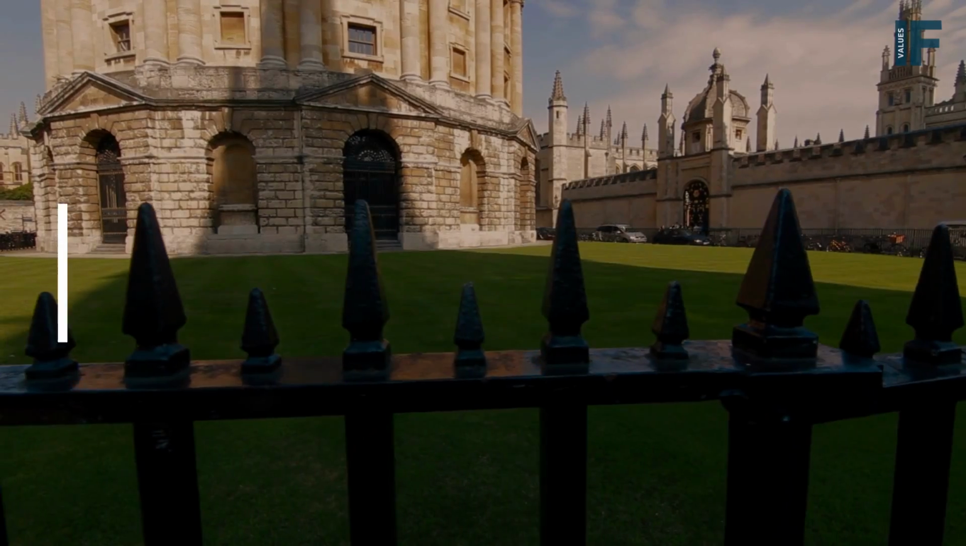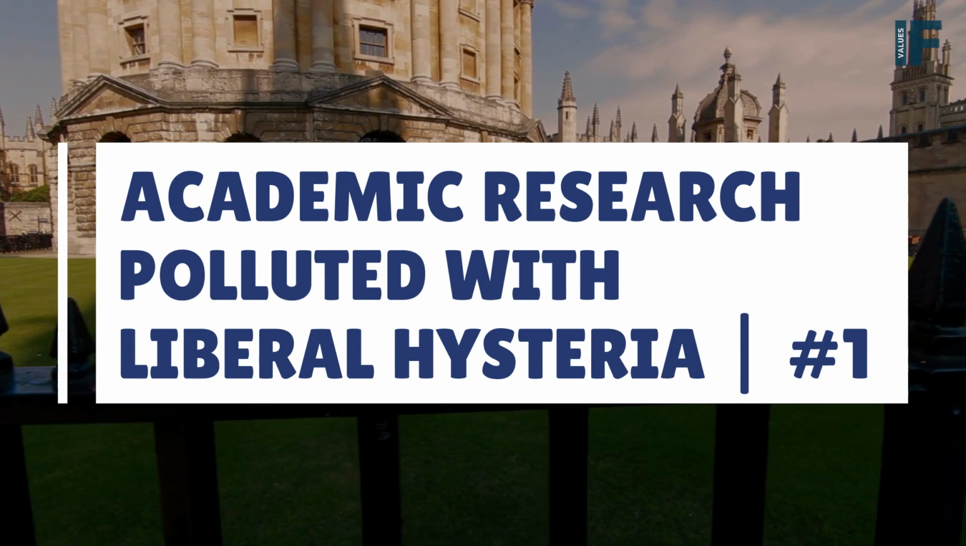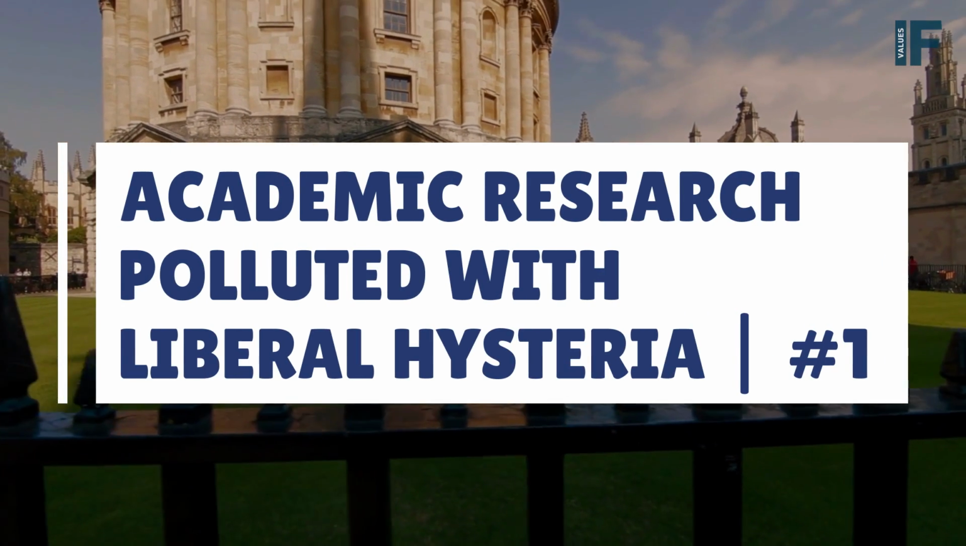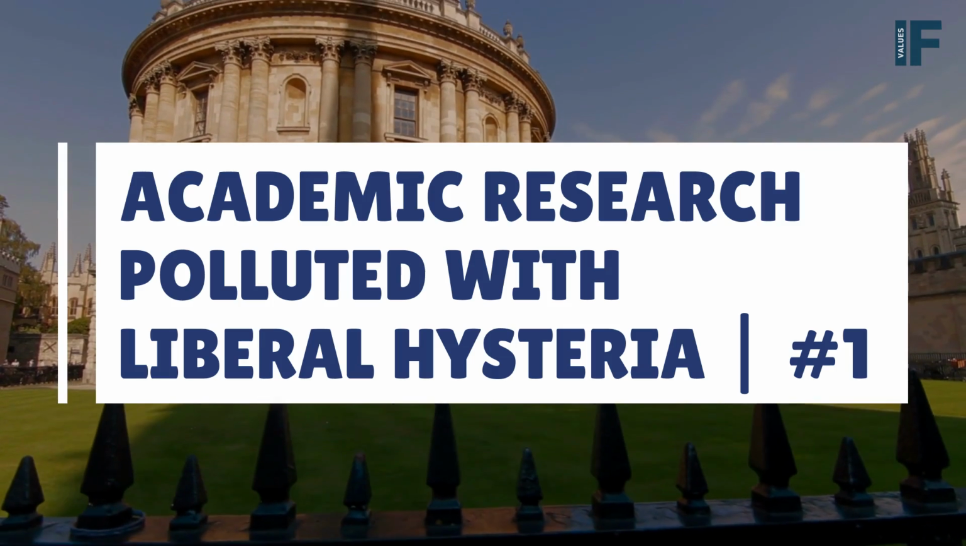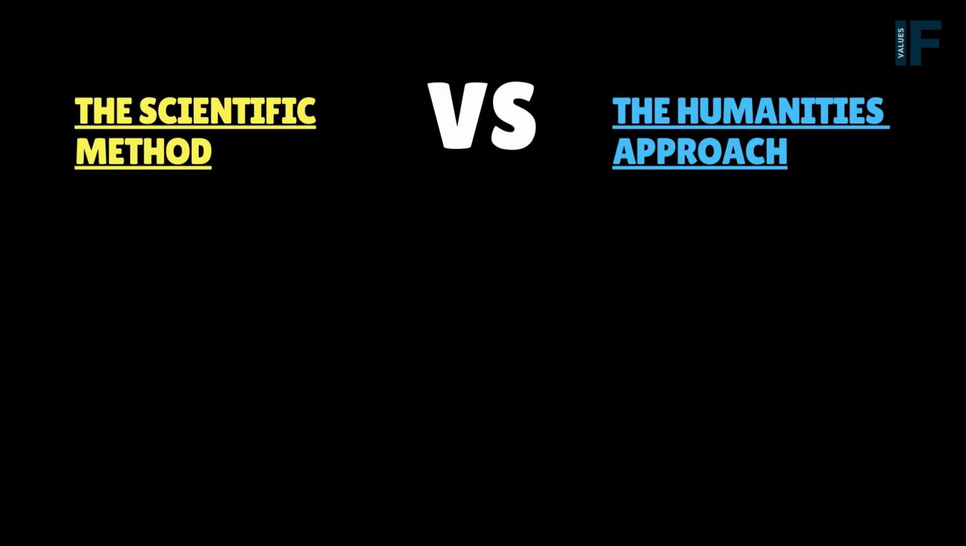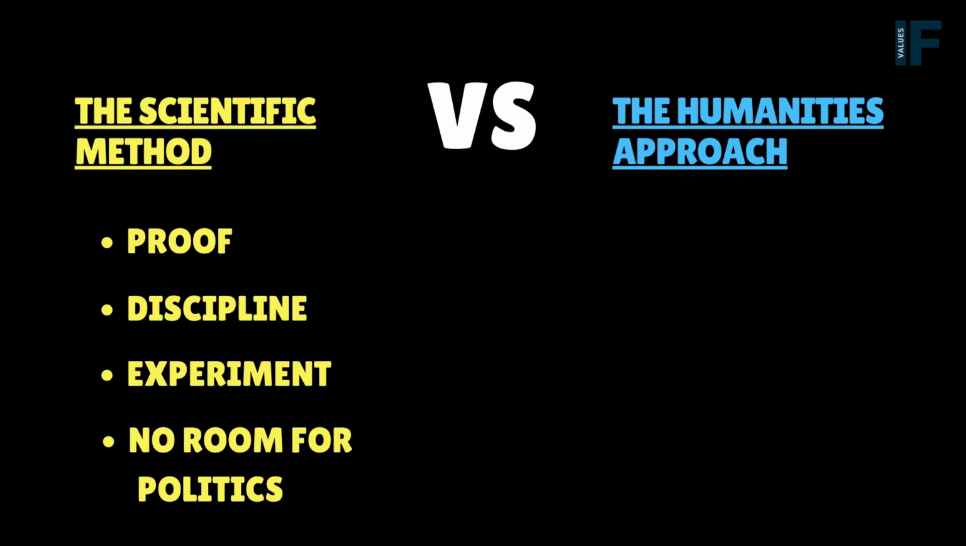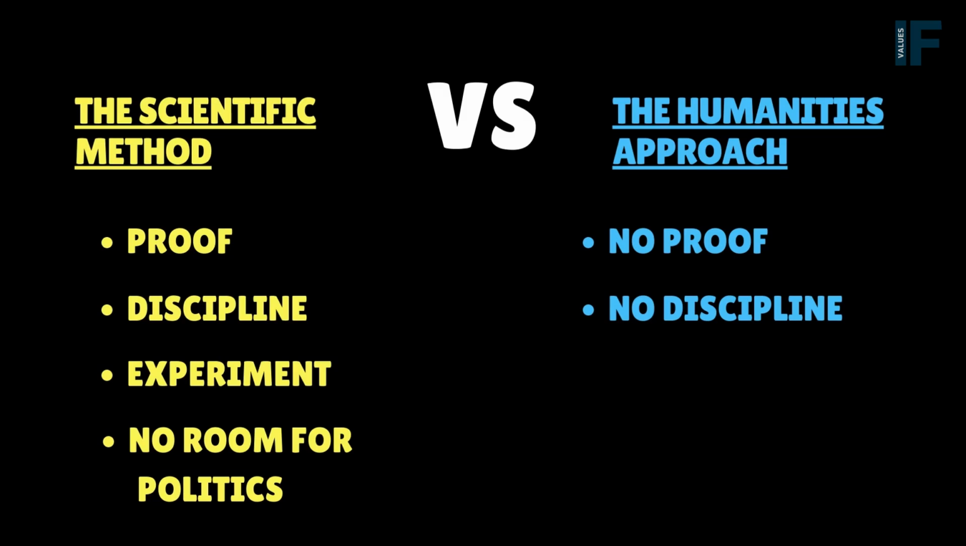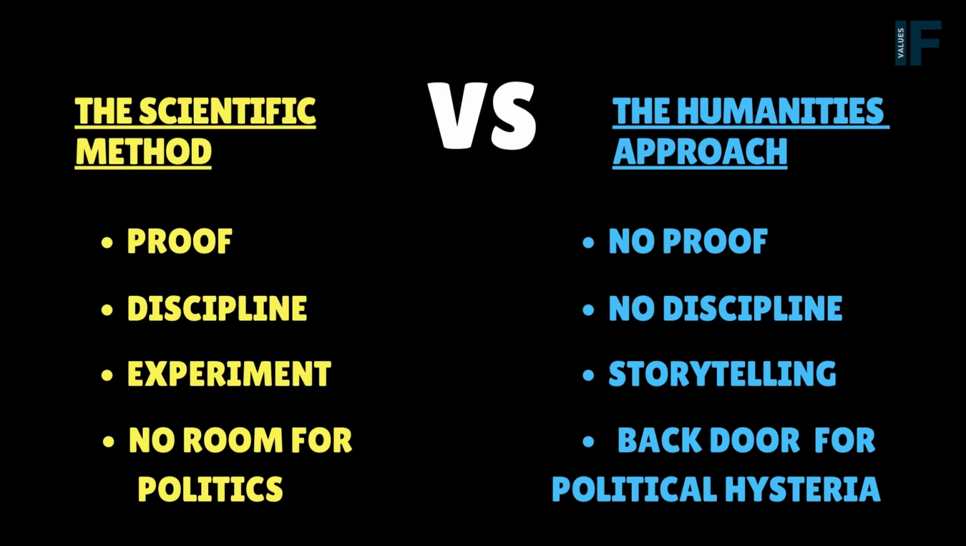This is about academic research in the humanities that has been polluted with liberal hysteria and does not stand up to the scientific method of research. The scientific method of publishing research is different to the approach used in humanities. It provides a framework of proof, discipline, experiment, with no room for politics. The humanities approach requires no proof and no central discipline. However, it permits storytelling and an easy backdoor for political hysteria.